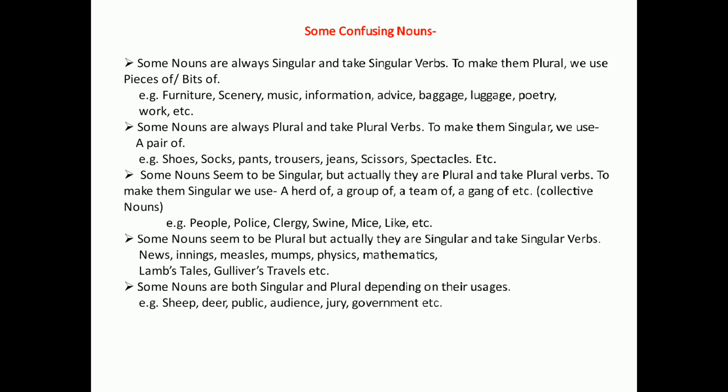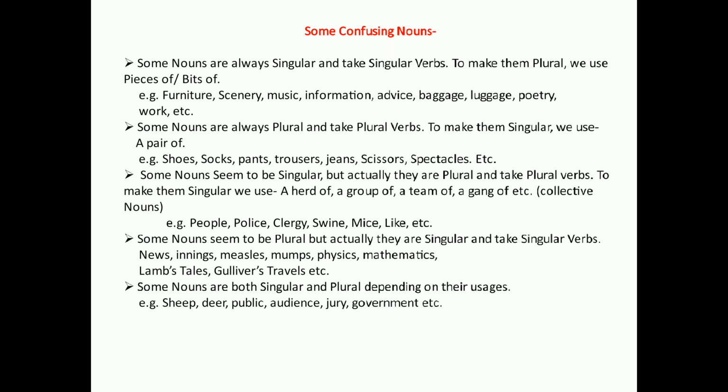Now third we see some nouns seem to be singular. There are some nouns that will appear before us like singular, but actually they are plural and take plural verbs. To make them singular, we use a herd of, a group of, a team of, a gang of, etc. Collective nouns. What is here? There are some nouns that seem to be singular, that appear before us like singular, but they are actually plural and take plural verbs.